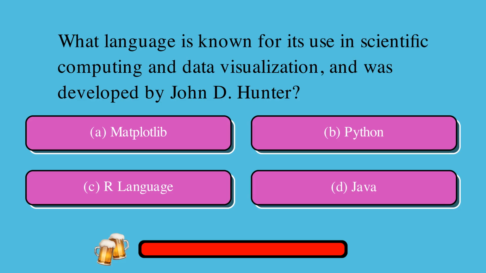What language is known for its use in scientific computing and data visualization and was developed by John D. Hunter? A, Matplotlib, B, Python, C, R language, D, Java? The correct answer is A, Matplotlib.